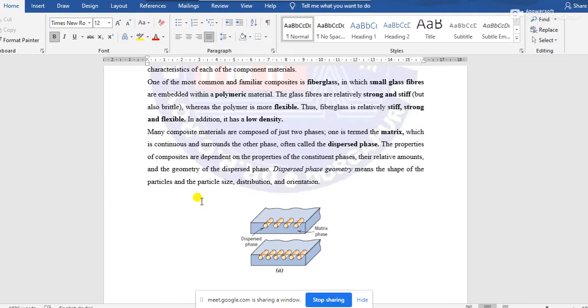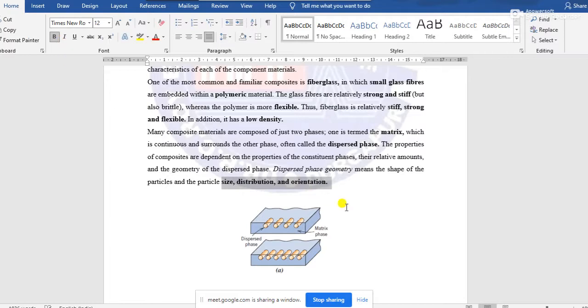Those things are responsible for the characteristics of the resultant material. The geometry is important for the dispersed phase: its geometry, size, distribution, orientation.